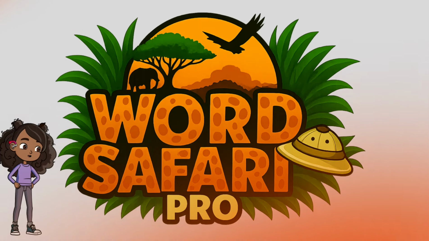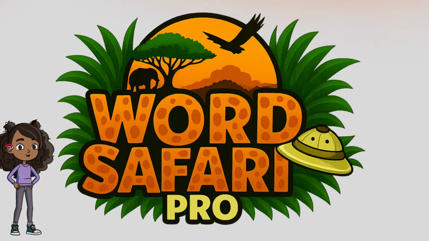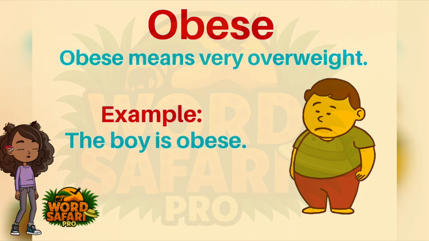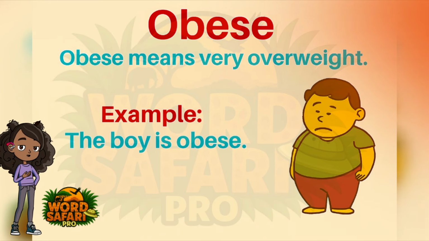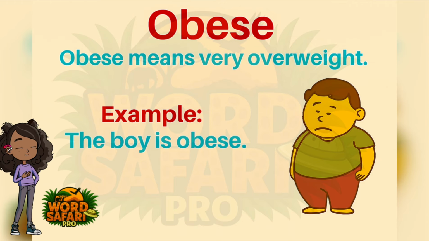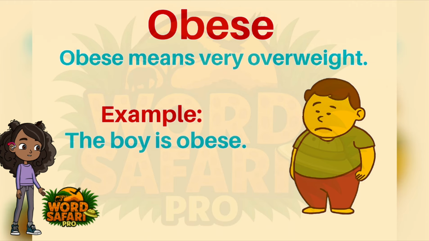Open your minds, explorers. Today we'll uncover 5 outstanding O words together. The image explains the word obese as someone who is very overweight. It shows a boy with a big body, helping kids understand that being obese means having too much weight.